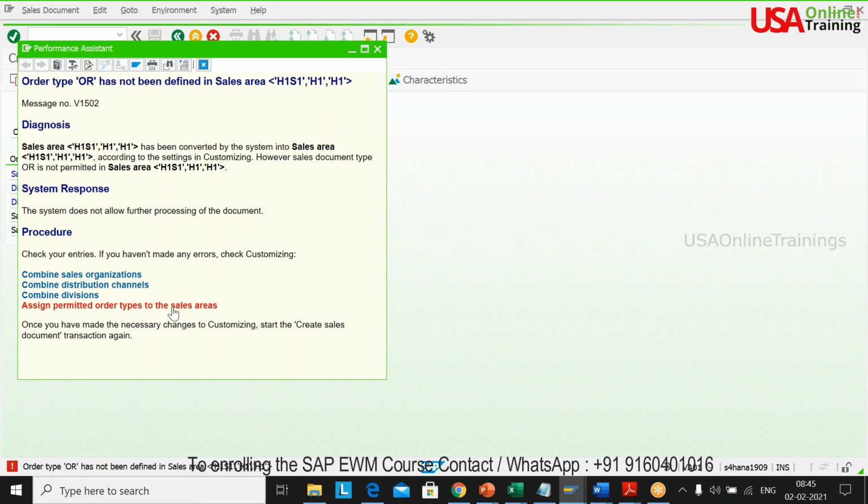The last one, assign permitted order types to the sales area. It's opening also, it is taking some time.